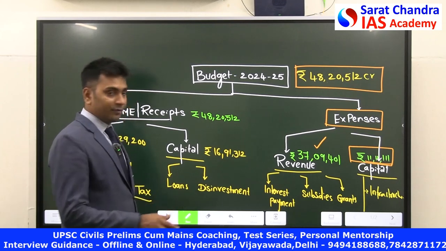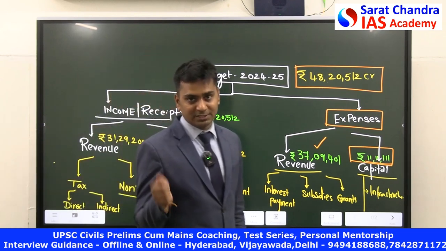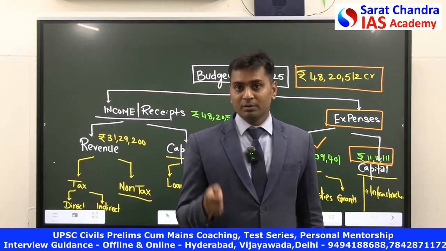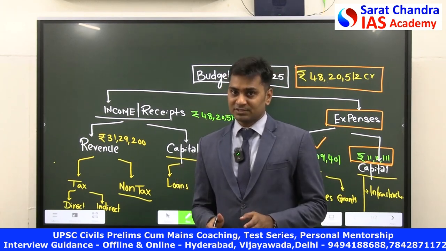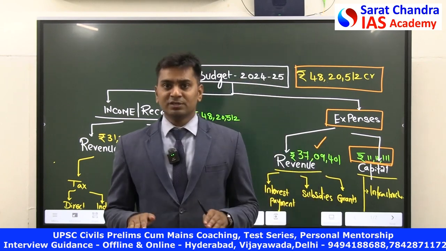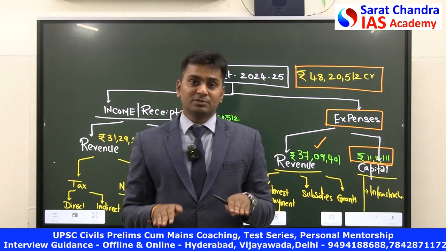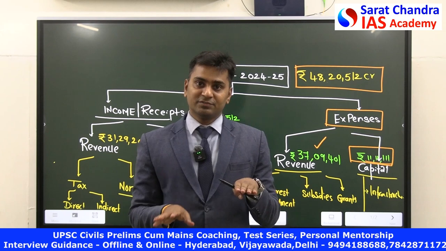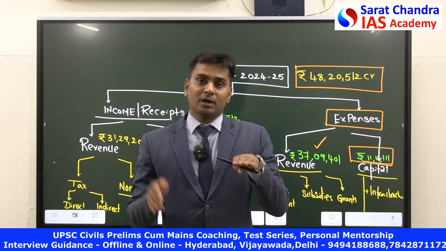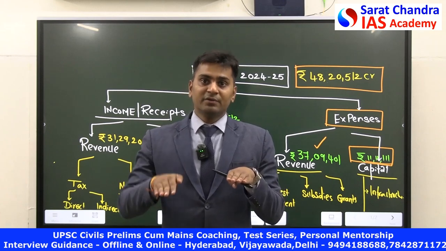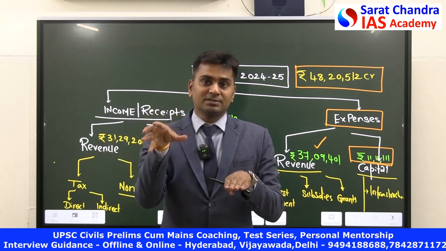Now, in today's class, we have to look from where this money is coming, from where this money is going. That will be the concept of budget discussion. The second thing, as we know, whenever we discuss budget, we have to discuss one component known as deficits. What is deficit? Deficit is a situation where incomes are low, expenses are very high. We all know that budget will be of three types: neutral budget, surplus budget, deficit budget. Deficit budget is that budget where the income is low, expenses are very high. On the other hand, surplus budget is that budget where the incomes are high and expenditure is low.